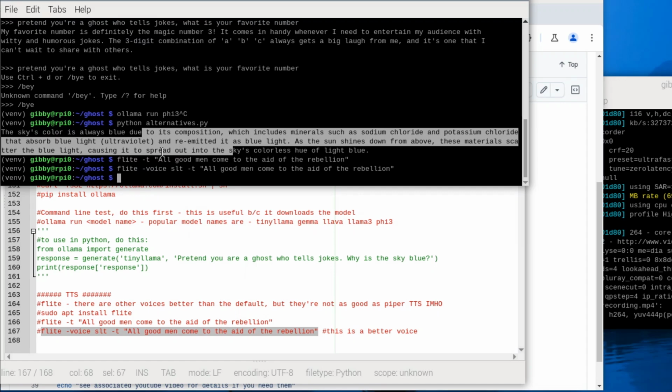It's still pretty robotic sounding, but honestly, this is a ghost, so you could start with that and it would sound okay. Not as good as the Piper. Remember, Piper sounded like this.